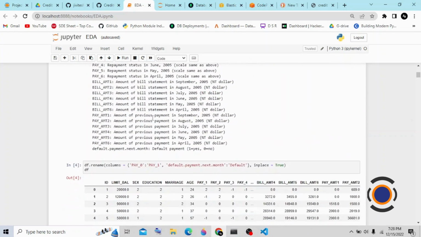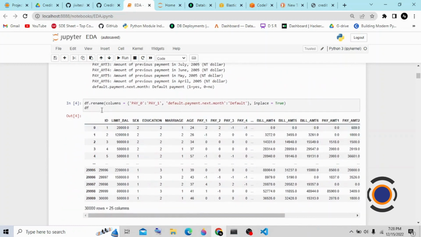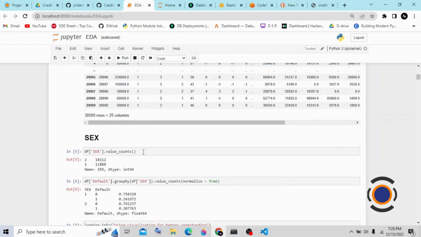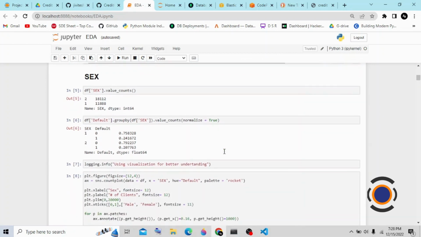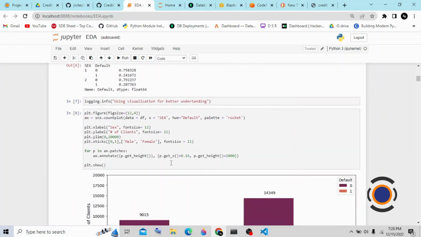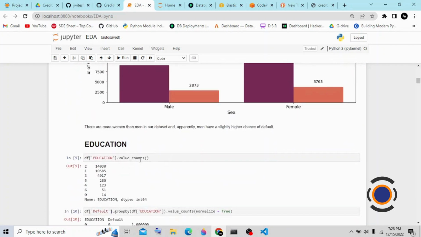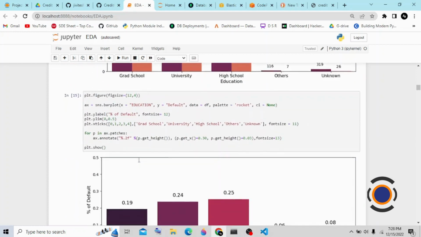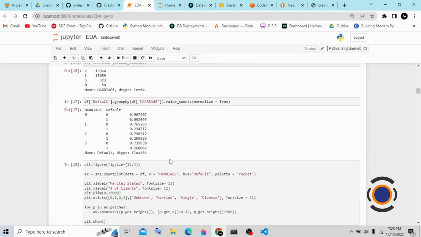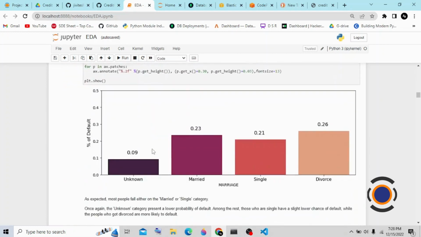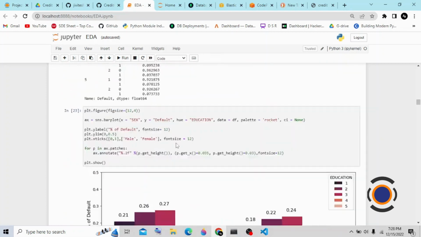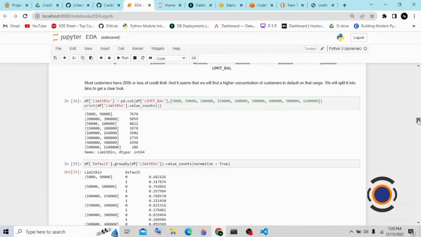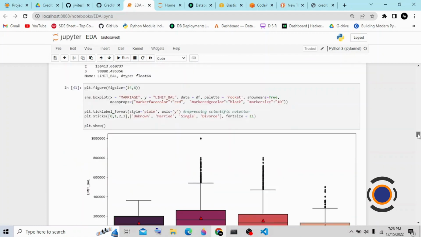In this EDA file, I used various libraries for creating graphs and comparisons as well. So you can see, this is the feature engineering part. So I'll just jump to the algorithm part.